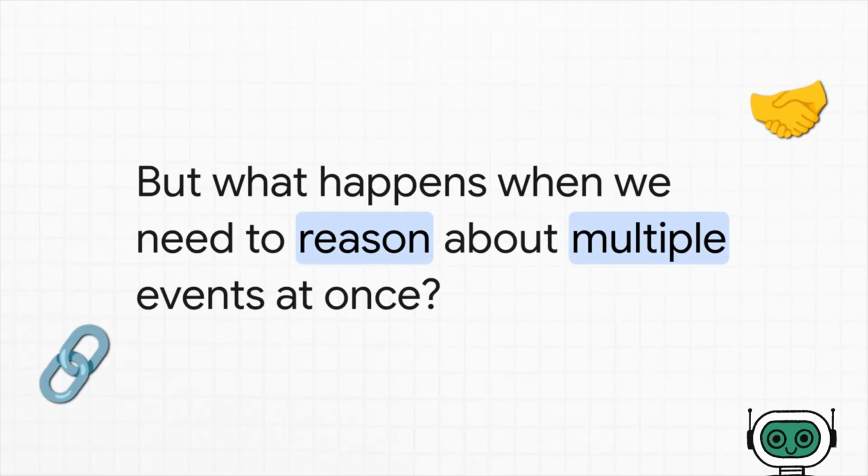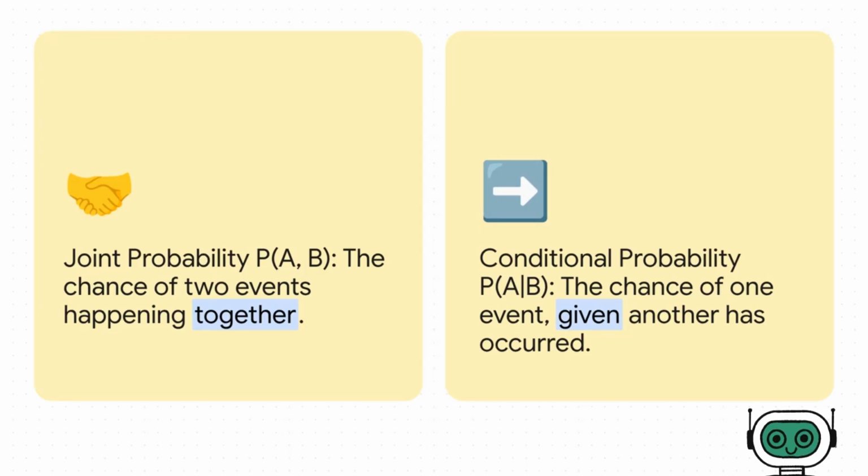Okay, but here's where it gets really powerful for machine learning. Because in the real world, we rarely care about just one thing in isolation. What we really need to know is how different events relate to each other. And this brings up 2 key ideas. First, there's joint probability, which is just the chance of 2 events happening together. But the real game changer is conditional probability. This asks a much more interesting question. If I already know that one thing has happened, how does that change the probability of this other thing happening?